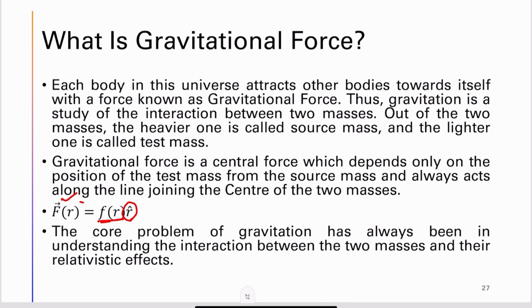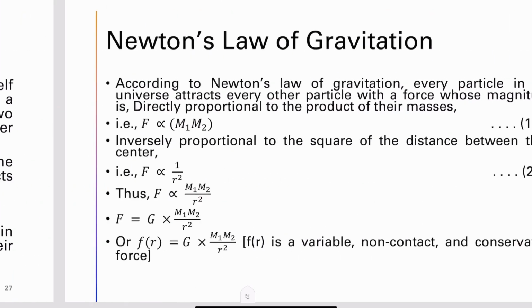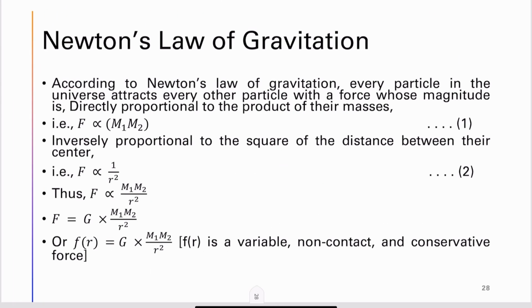So the core problem of gravitation has always been understanding the interaction between two masses and their relativistic effects. According to Newton's law of gravitation, every particle in the universe attracts every other particle with a force whose magnitude is directly proportional to the product of their masses.